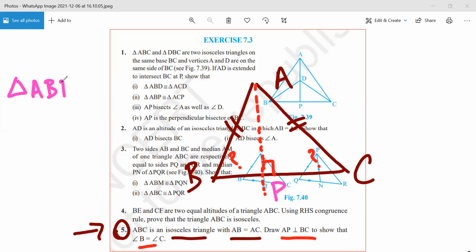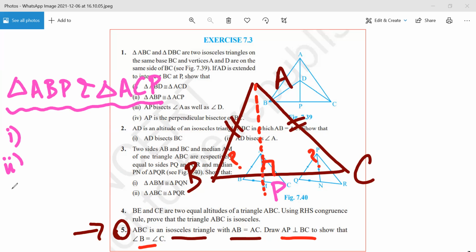Mr. Sarthak. Mr. Sarthak, am I audible? Yes, sir. So what would be the first reason? AC equals AB. Shabash. And what would be the reason? It's given. Shabash. Second reason?